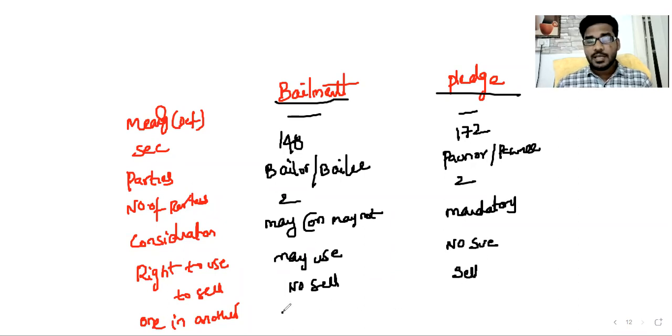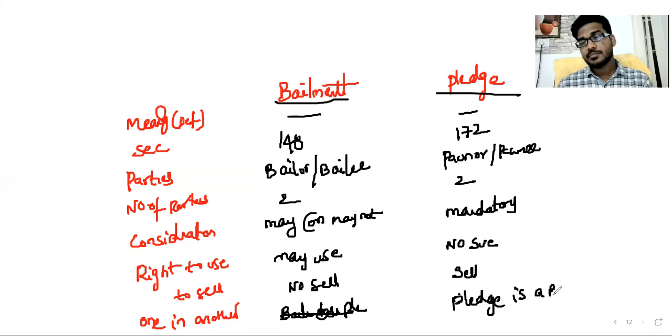One in another: every bailment is not a pledge, but every pledge is a bailment. So these are the differences between bailment and pledge.